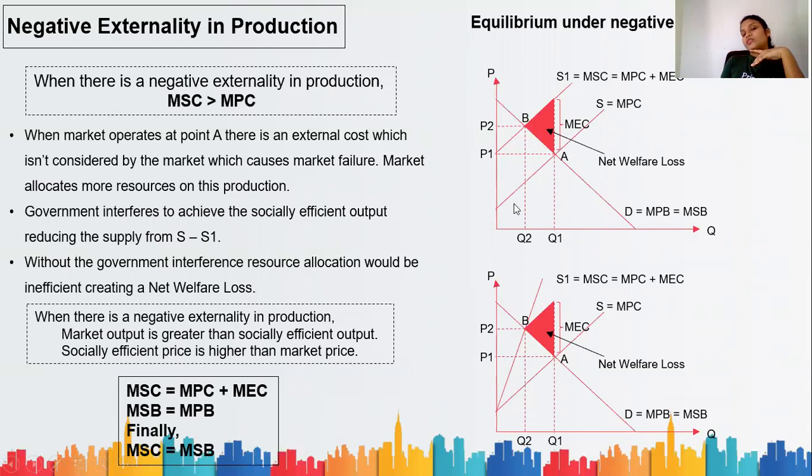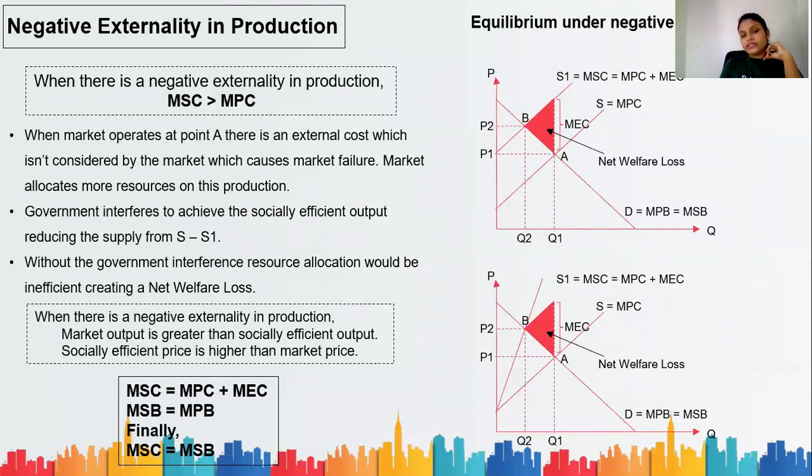Do you understand? Now see this curve, S equals MPC. This supply curve only represents the marginal private cost. That is your cost, you are considering a lesser cost, but your actual cost has to be the marginal social cost because it has negative externalities. Then your supply curve will shift left. Government interferes to achieve the socially efficient output, reducing the supply from S to S1.